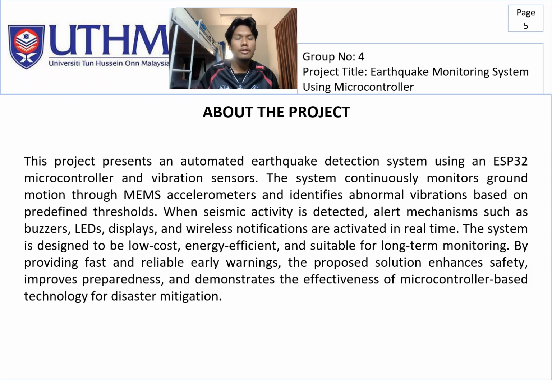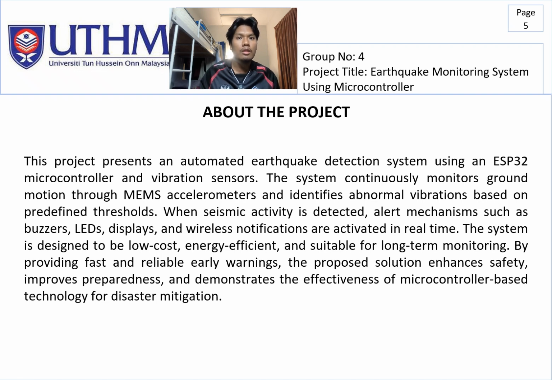So, this project presents an automated earthquake detection system using an ESP32 microcontroller and vibration sensor. The system continuously monitors ground motion through a MEMS accelerometer and identifies abnormal vibration based on a predefined threshold. When seismic activity is detected, alert mechanisms such as buzzer, LED display and wireless notification are activated in real time.